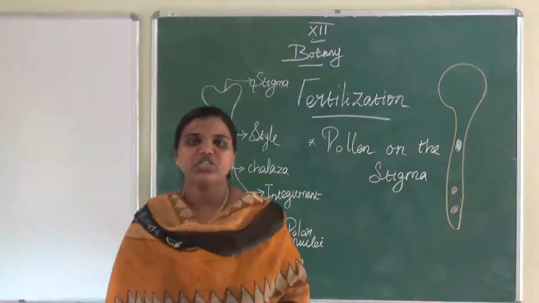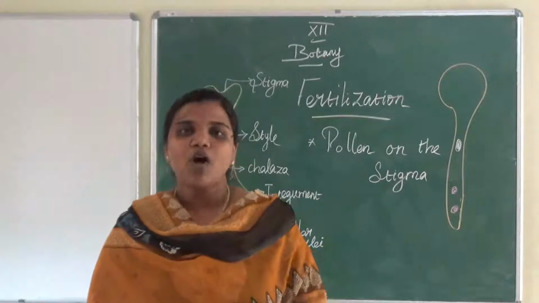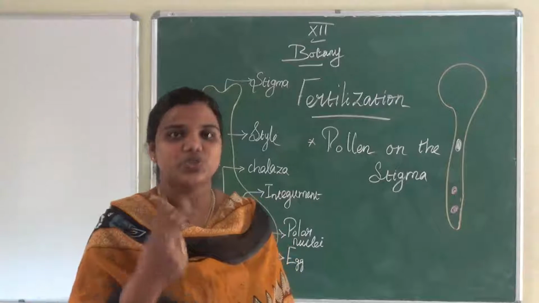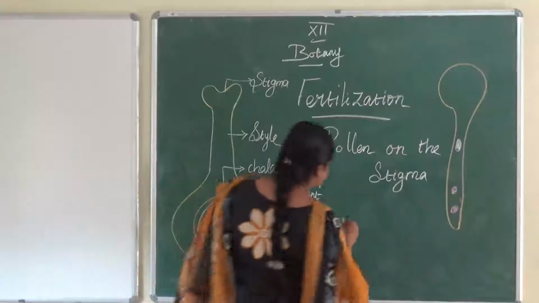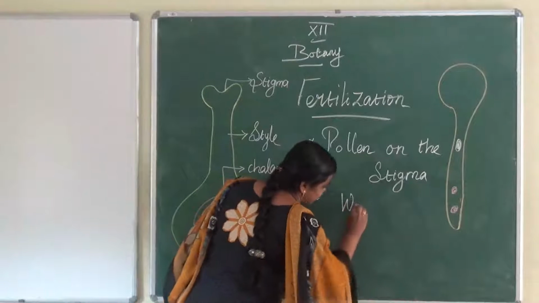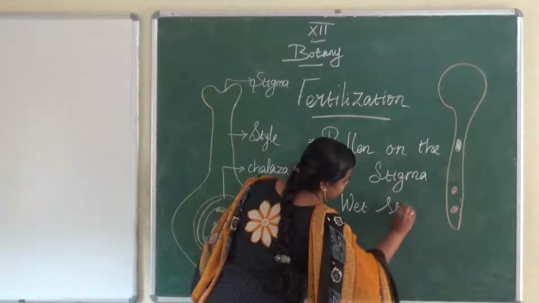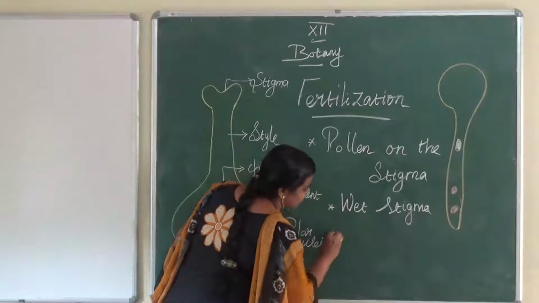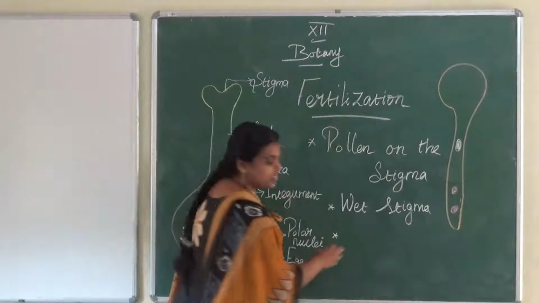The germination of pollen to form the pollen tube in the stigma. The stigma is of two types. One is wet stigma. Another one is dry stigma.